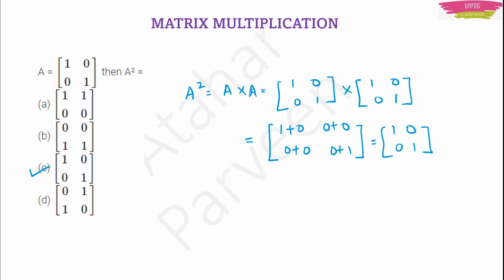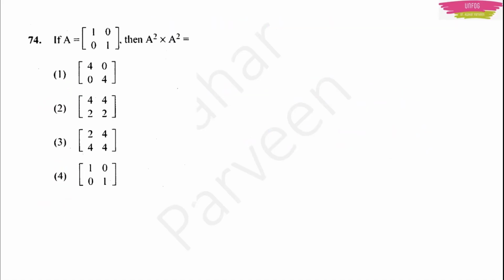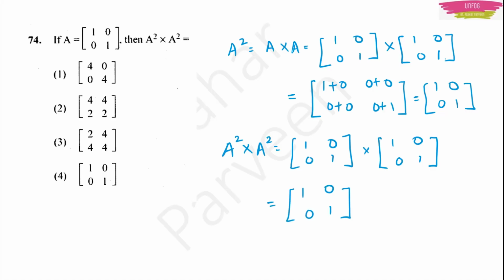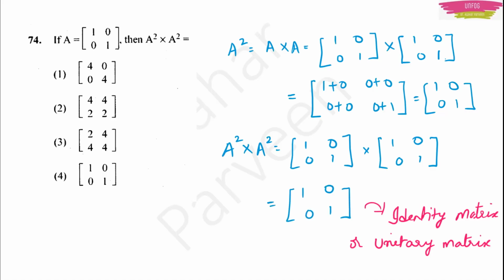Now taking this same example, I'll give you another example. You have to find A square into A square. Means first you find A square, then again you multiply that A square with A square. You will get the same answer 1 0 0 1 only. So this matrix is also known as an identity matrix or unitary matrix.